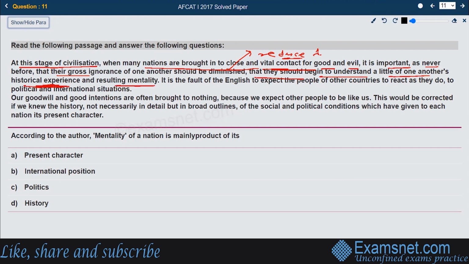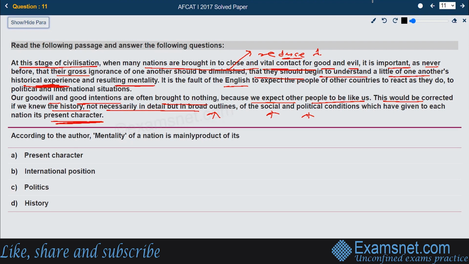It is the fault of the English to expect the people of other countries to react as they do to political and international solutions. Our goodwill and good intentions are often brought to nothing because we expect other people to be like us. This would be corrected if we knew the history, not necessarily in detail, but in broad outlines, of the social and political conditions which have given to each nation its present character. So this was the paragraph. Let's go for the questions. According to the author, the mentality of a nation is mainly the product of its... That is the question.